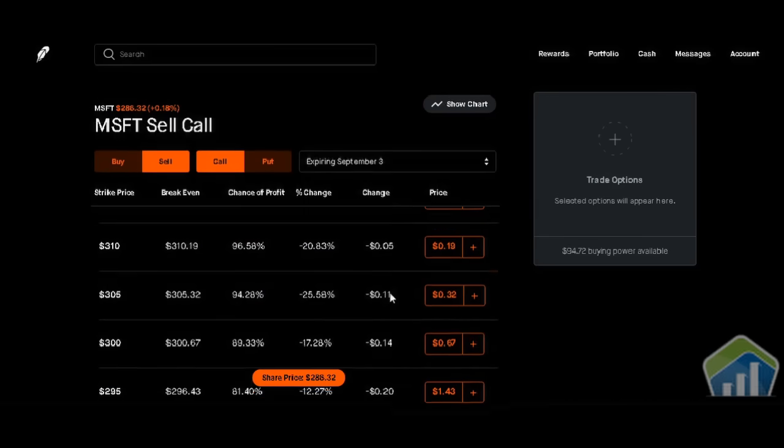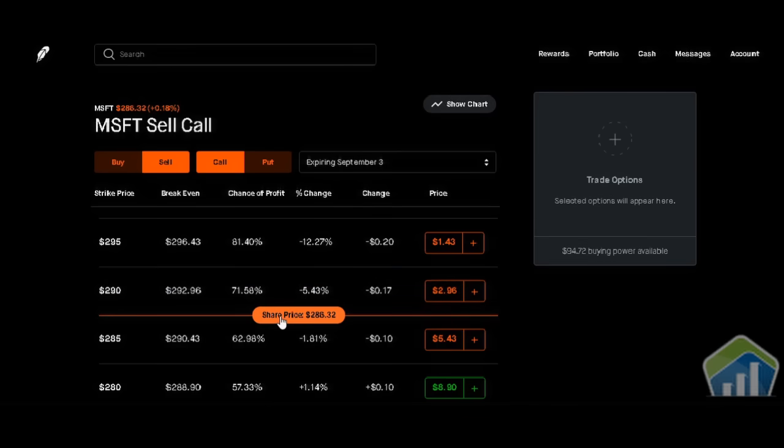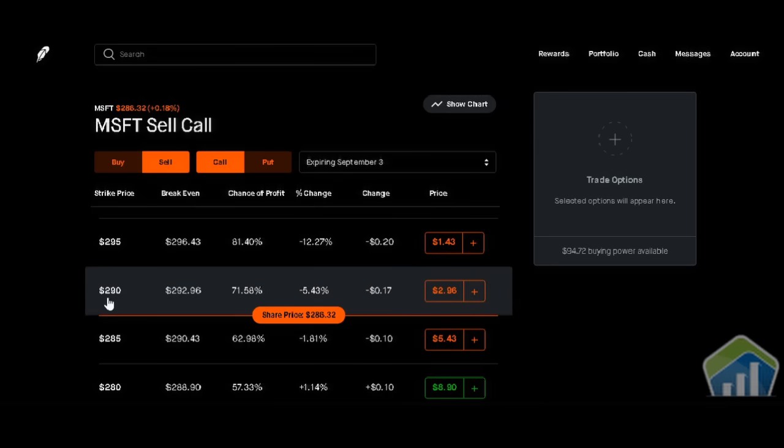If you go to September 3rd and want to sell at 290, as you can see, that's a $4 difference from the $286, and they're giving you $296 up front. So $296 plus the difference between 286 and 290, which is a $4 difference, means that if you sell at 290, you're going to make $400 plus the $296 added, which puts you roughly at the $600-plus range, almost $700.